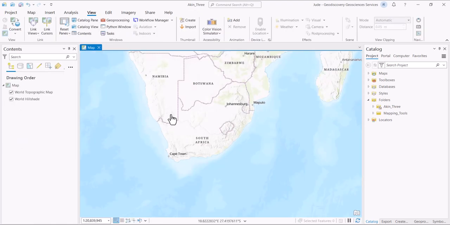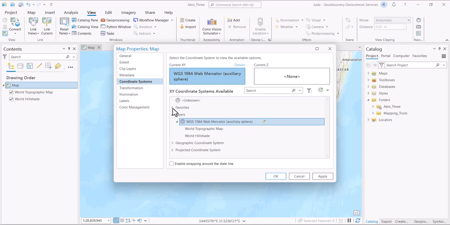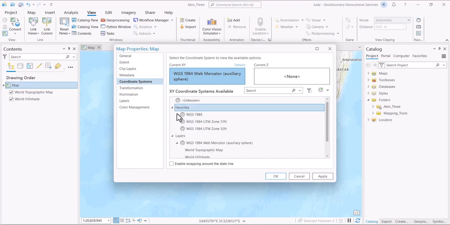So the first thing we are going to do is to rename this, because we are going to be having a series of maps, and this one is to create the location map. And I want our display units to be in degrees, minutes, and seconds. And for here, we are going to be working with WGS 84 zone 31.